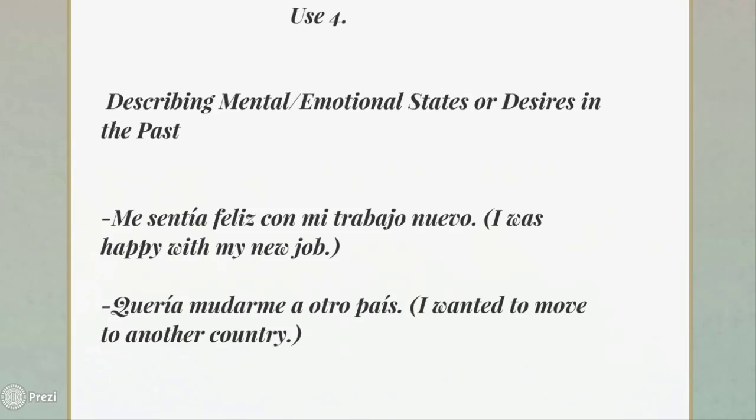Okay? But right now, we're using sentía from the verb sentir, to feel, to describe an emotional state in the past. And to describe a desire in the past, you also use the imperfect tense. For example, yo quería mudarme a otro país.